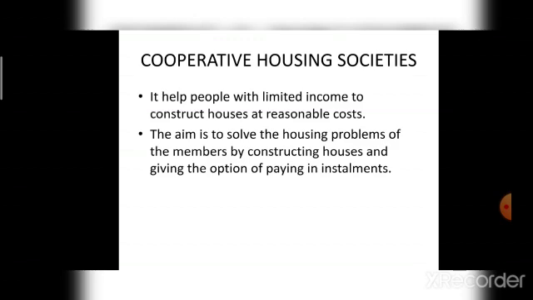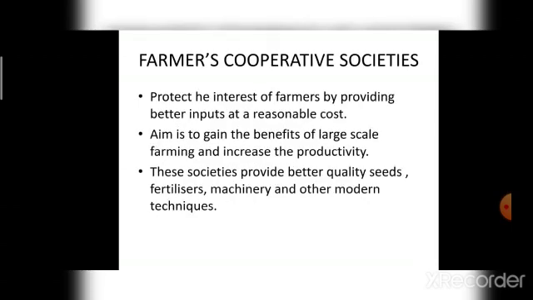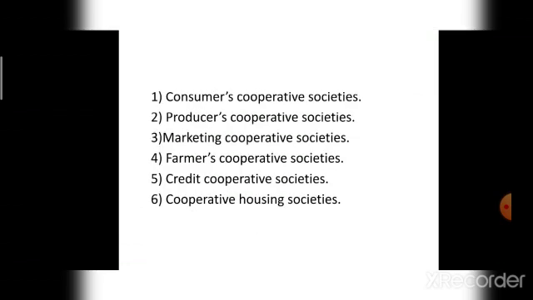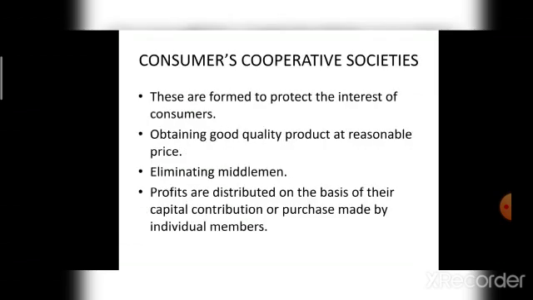So, cooperative housing societies are formed for what purpose? To help people with a limited income to construct houses at reasonable cost. What is the aim of cooperative housing society? The aim is to solve the housing problems of the members by constructing houses and giving the option of paying in installments. So, these are all about types of cooperative societies. So, first one is consumers cooperative societies.